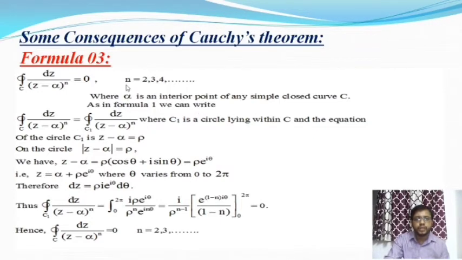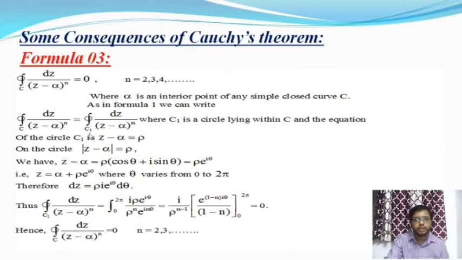So when n is equal to 1, this integral value is equal to 2 pi I, otherwise the integral value is 0. But in that case alpha is the interior point of any closed curve C. So as in formula 1 we can write the integration over C of dz by (z minus alpha) whole to the power n is equal to the integration over C1 of dz by (z minus alpha) whole to the power n.